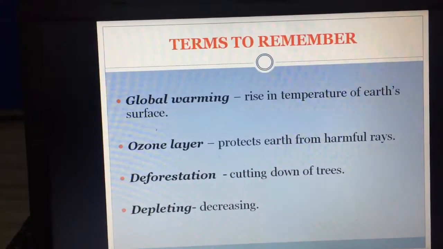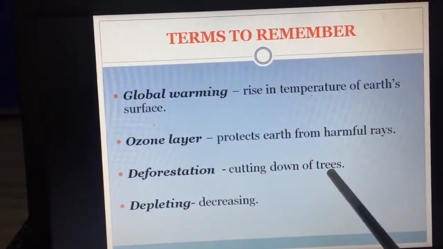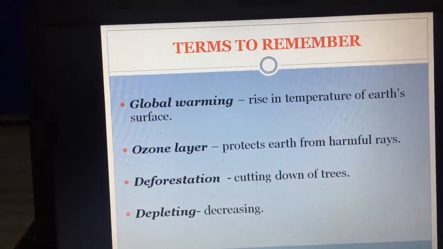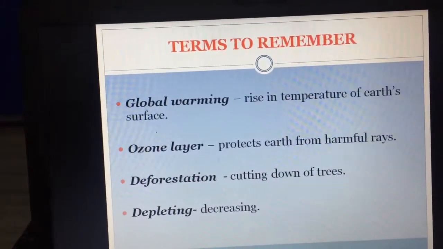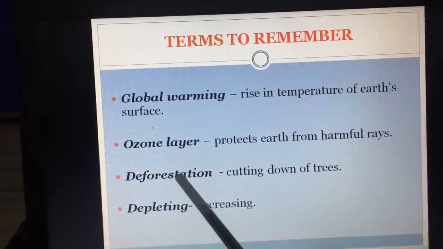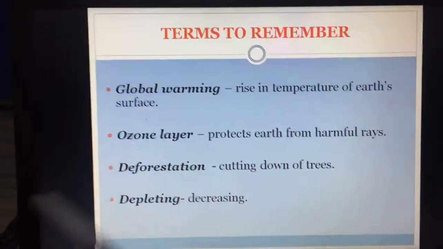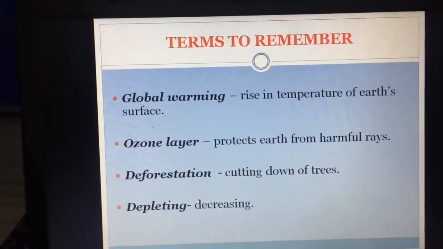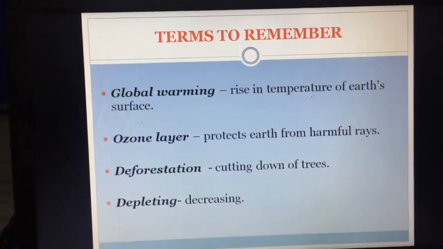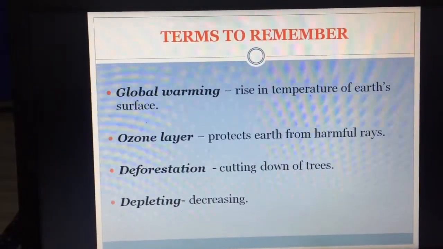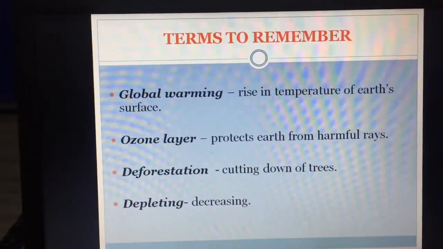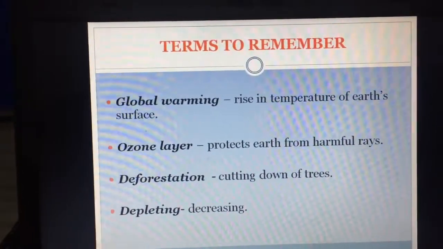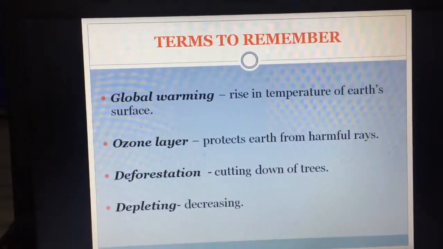Next is deforestation. Deforestation means cutting down of trees. As I told, in our environment it is very essential that we save our trees, save our plants. Why? Because cutting down of trees leads to creating pollution. We get oxygen from trees. If the trees are not there, that will hamper our environment. There are also so many other products that we get from plants and trees, so it is very important that we protect our plants.